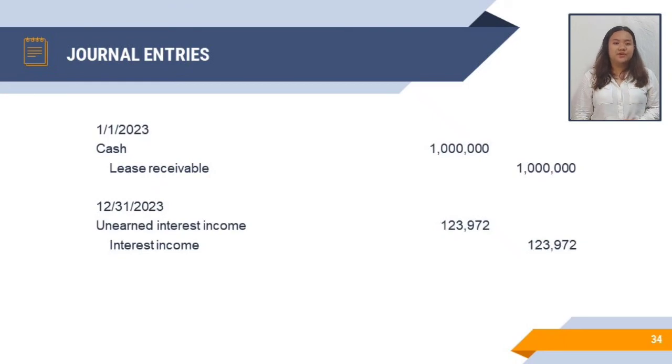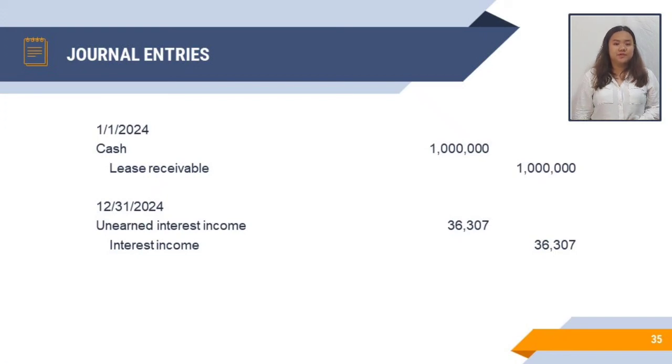And to record the collection of annual rental for 2023, we debit cash for 1 million pesos and credit lease receivable for 1 million also. And to record the interest income for 2023, we debit unearned interest income for 123,972 pesos and credit interest income for 123,972 also.